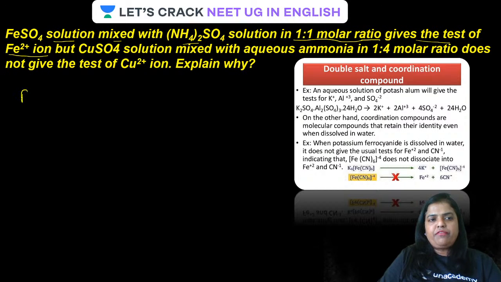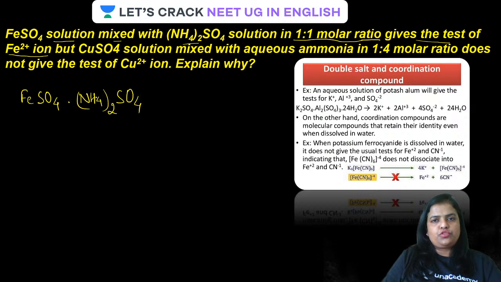Remember, when FeSO4 and ammonium sulfate solution are mixed together in a ratio of 1:1, it gives the test of Fe2+, test positive.